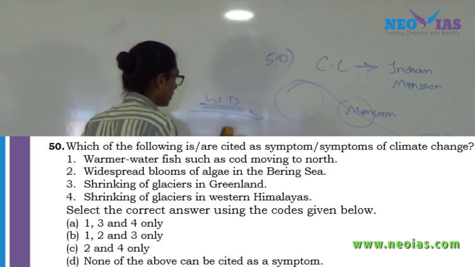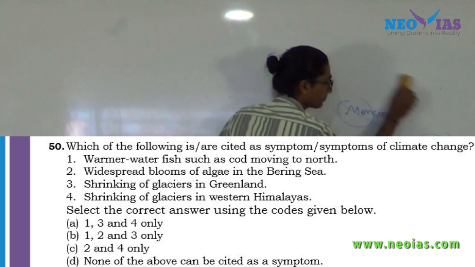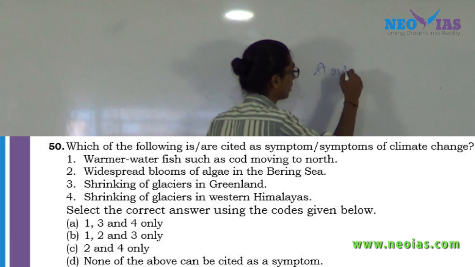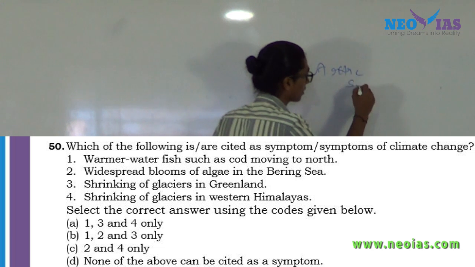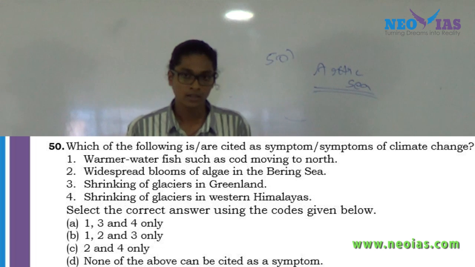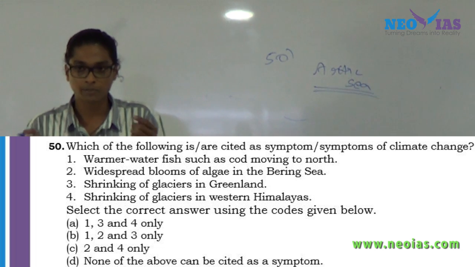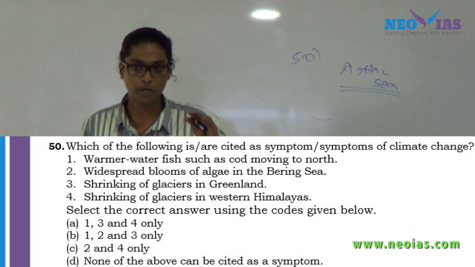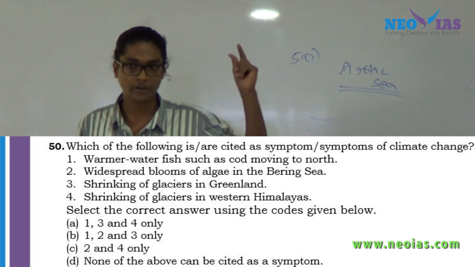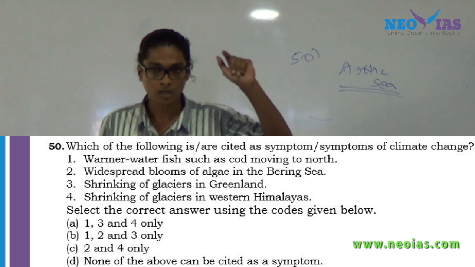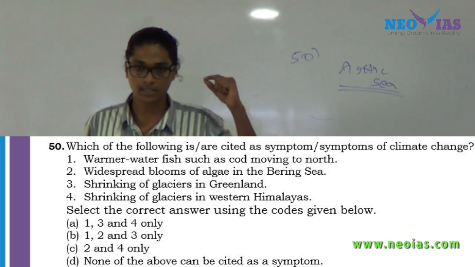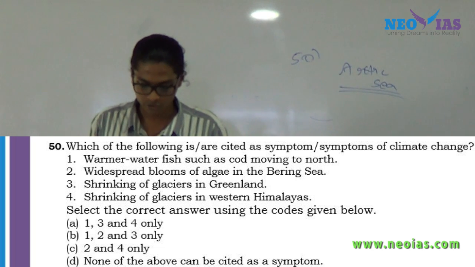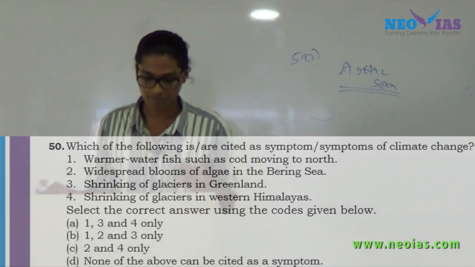Now the common area for the first and second option is actually the Arctic Sea. It has been said that due to climate change there are record temperatures happening in the Arctic Sea, and majorly this is happening in the Bering Sea as well as the Chukchi Sea. Again, when I discussed this earlier, I told you that both of those regions are important, right? And it is important because they are showing the symptoms of climate change. So again, the answer will come out as B.